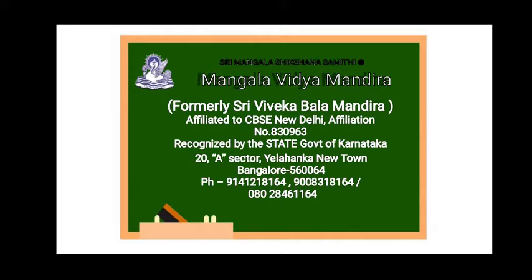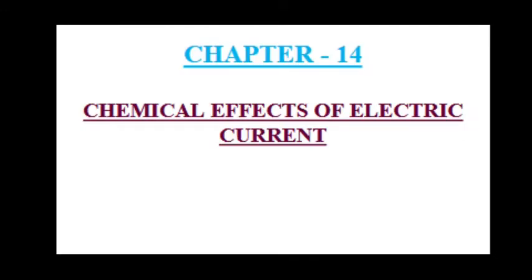Today, let us learn the next chapter in science, that is chemical effects of electric current. Before going to the chapter in depth, let us see how this electric current or electricity will be conducted through the circuit.